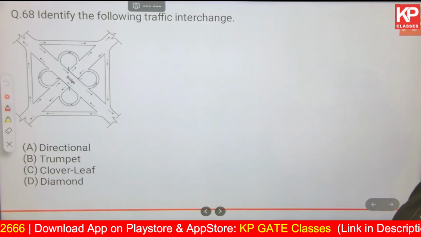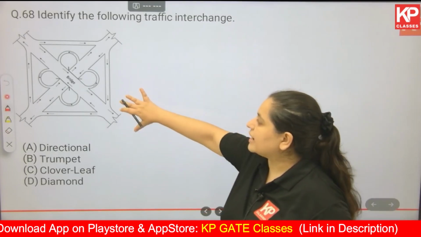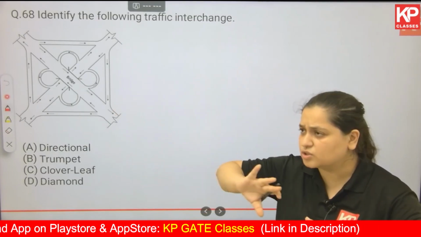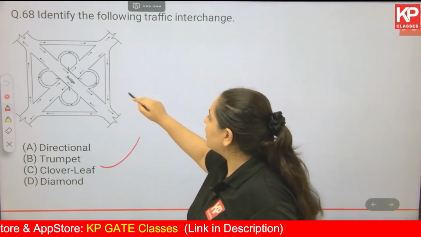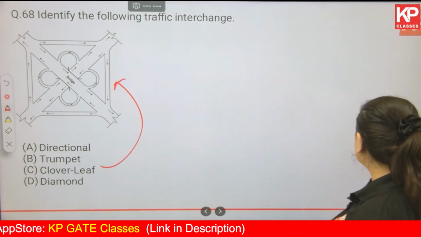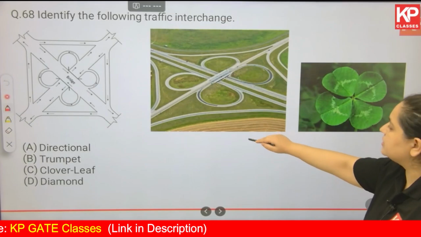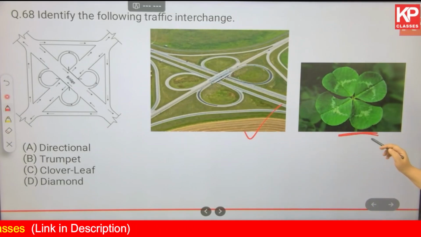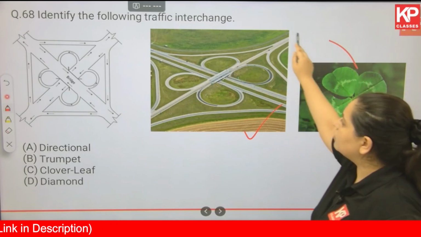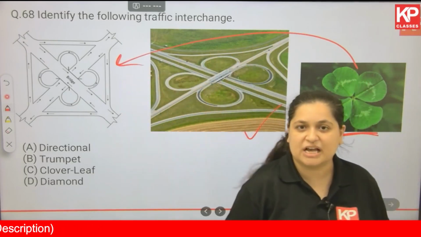Next. Now identify the following traffic interchange. This is a question from traffic planning. So this kind of interchange is called what? It's simple, you just have to give the name of it. The name is clover leaf. Now how does it look in an actual scenario? It looks like this. And why the name clover? This is an actual clover leaf, and based on this clover leaf, the name of this interchange has been given.